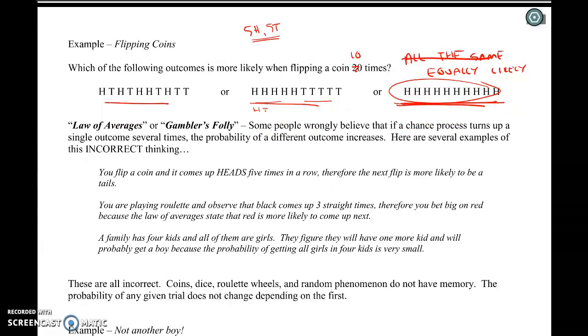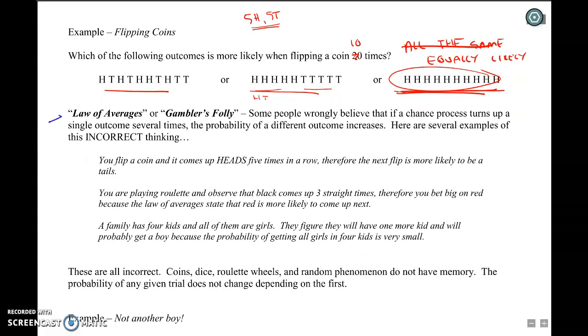The law of averages, or gambler's folly. The law of averages actually almost sounds correct, but these are both not real things. They're both mistakes. I like gambler's folly. It gives you a little hint that it's not right. Some people wrongly believe that if a chance process turns up a single outcome several times, the probability of a different outcome will somehow increase. For example, we're flipping a coin and we get a heads, and then another heads, and another heads, and another heads, and another heads.